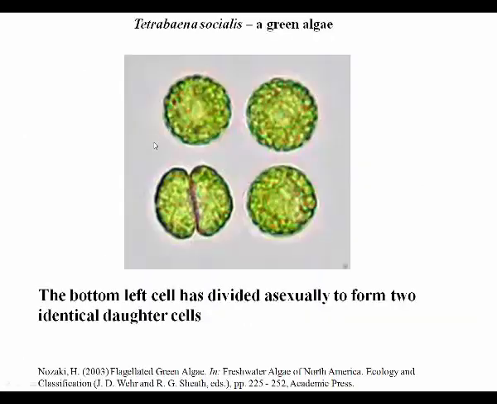I've got a picture here of a green algae, T. socialis, and this is a protist, a lower eukaryote, undergoing asexual reproduction. This single cell has divided by mitosis to produce two cells, and these two cells are considered asexual offspring. They're genetically identical to the original parent cell.